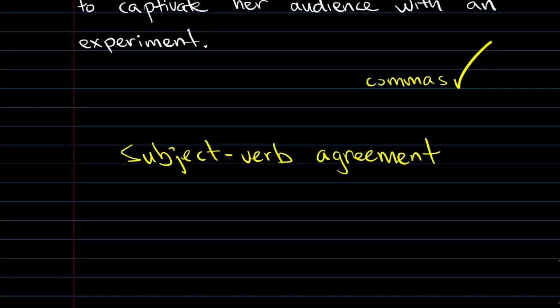This is something also that students can get wrong often, as with comma usage, and we'll talk about that next.